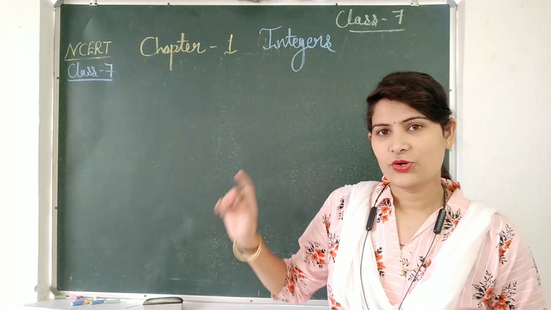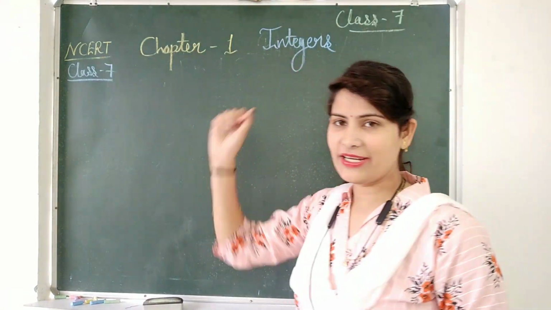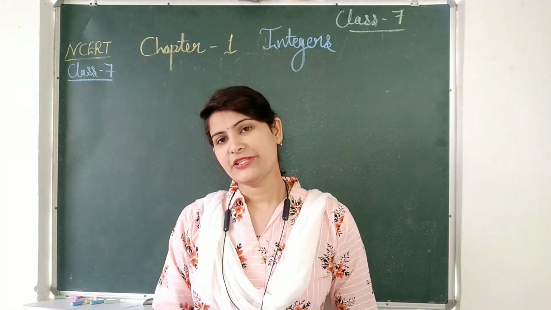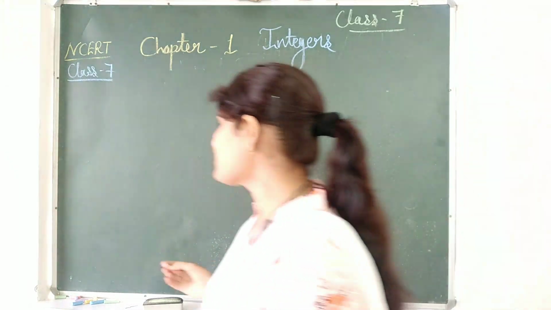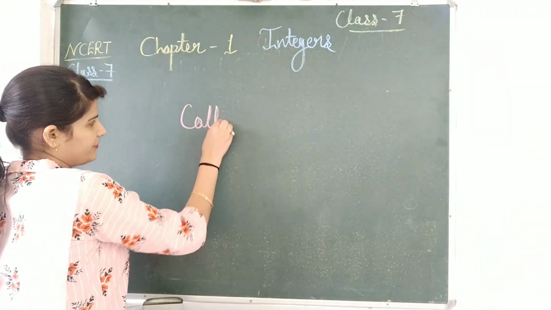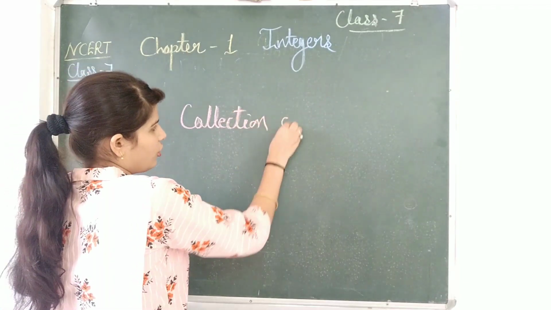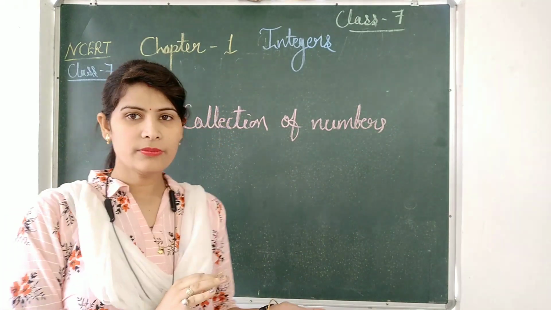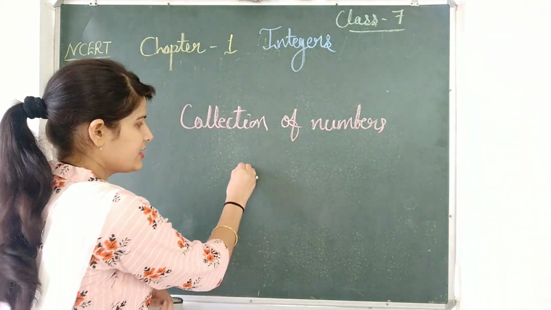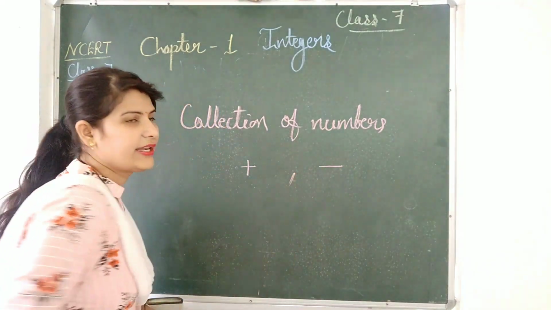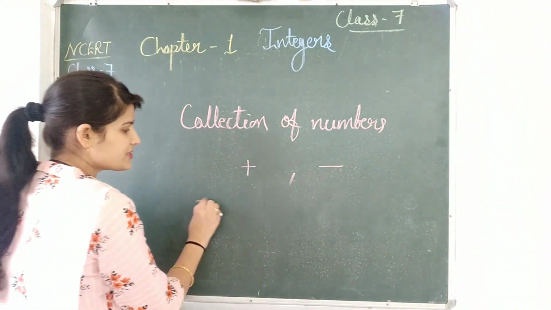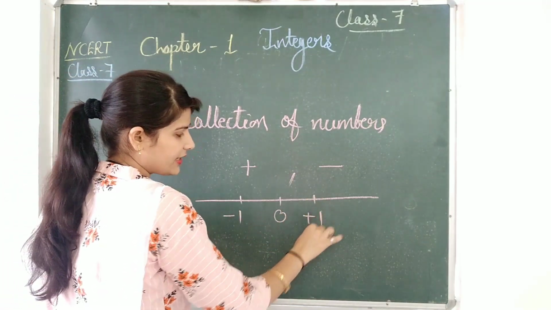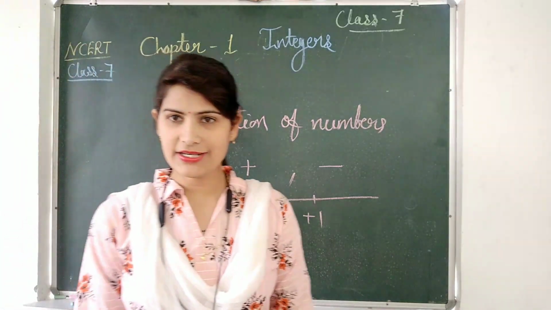Dear friends, today our topic is chapter number 1, integers. In earlier classes you have already studied integers. So what are integers? Integers are a collection of numbers consisting of whole numbers and negative numbers, meaning positive and negative numbers, right? In the representation on the number line, here are the negative integers and here are the positive integers. You have already studied this.